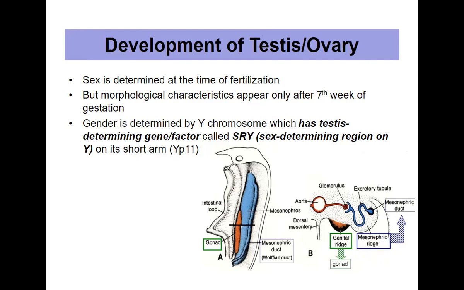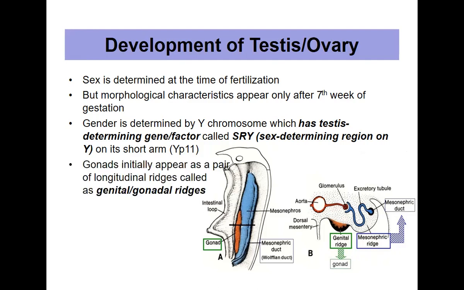Usually it will be in the short arm. This is the site where it will be present, Yp11. This is the point where the testis determining gene or factor will be present, which will actually determine whether it becomes male or female. When it is present, then it will be male, and if it is absent, then it will be female.